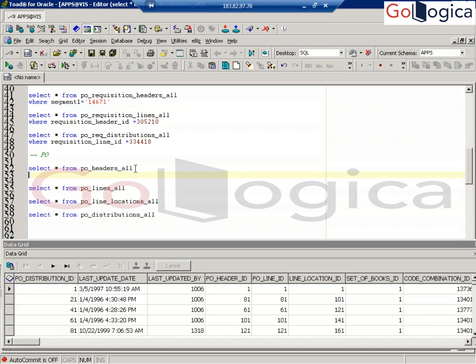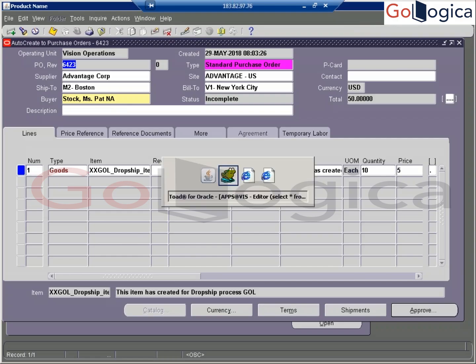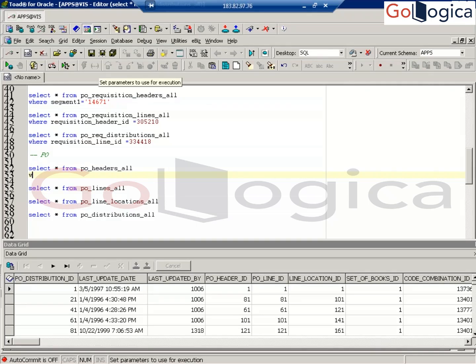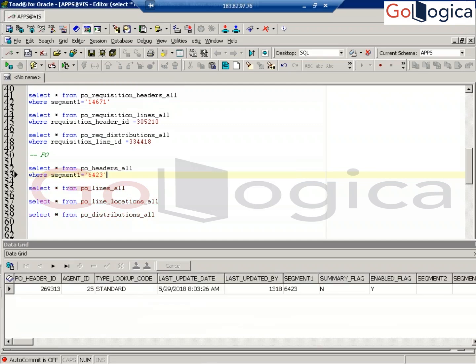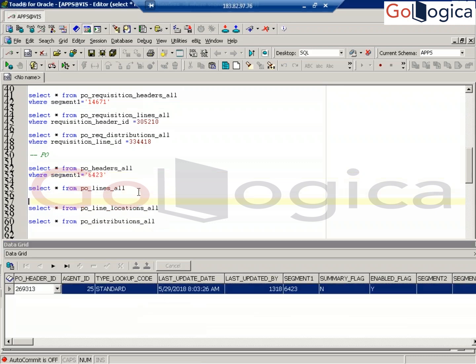Right. Now, what is the order number? 6423. The order is created. Where? Segment 1. This is your order. PO header ID. Where?